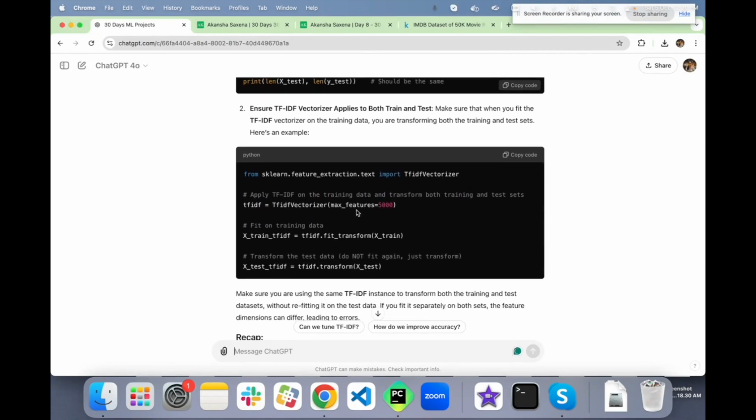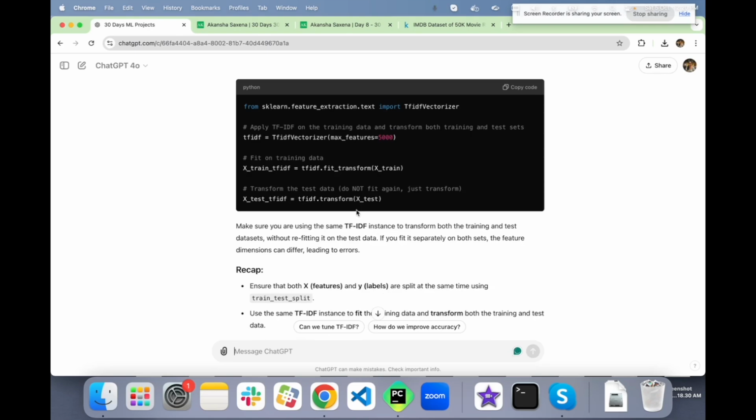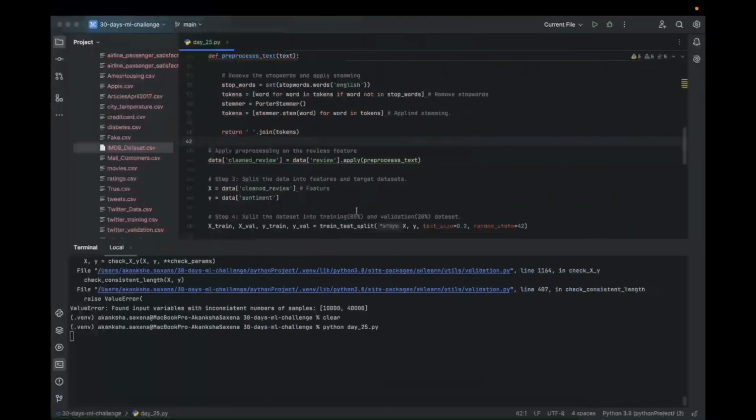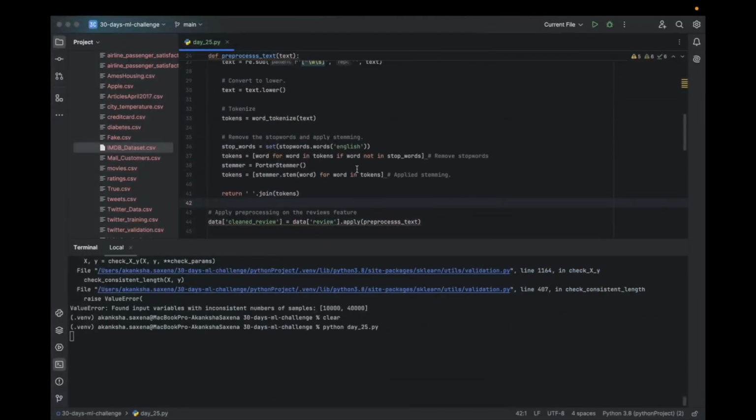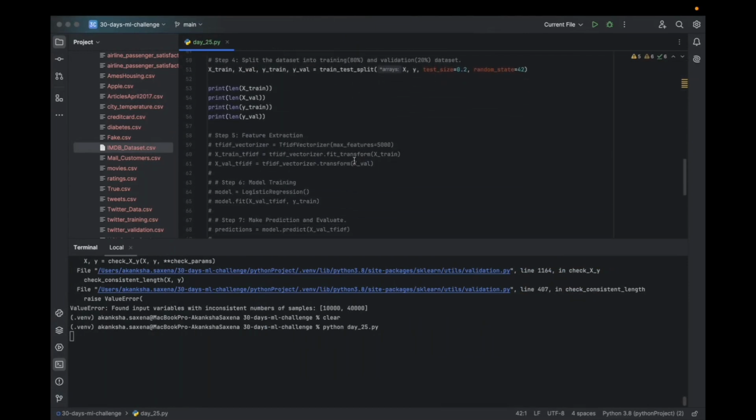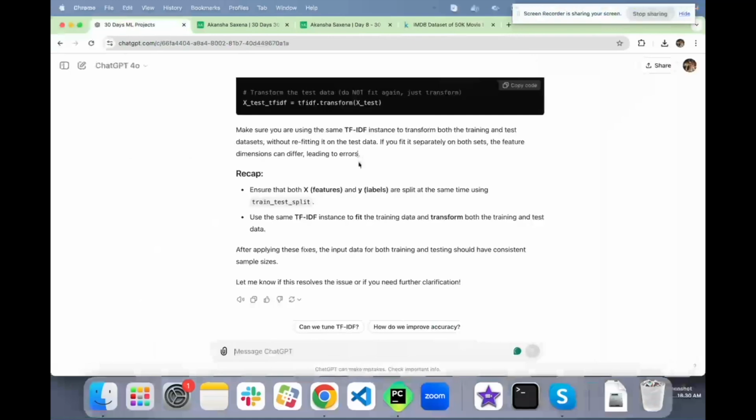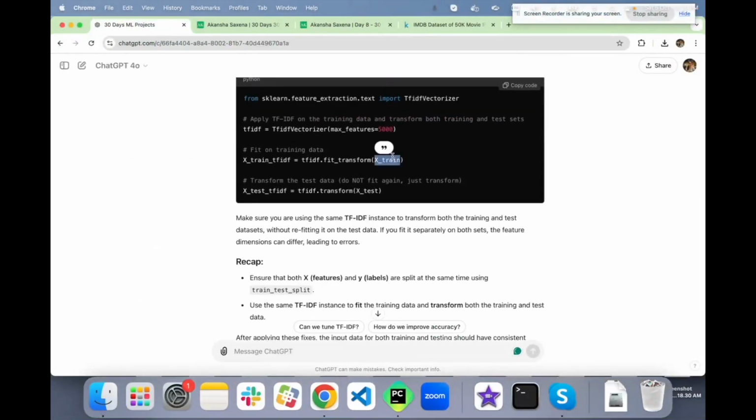Ensure it applies to both X train and X test. I did check that actually, and we were creating the text vectorizer and transforming X train.